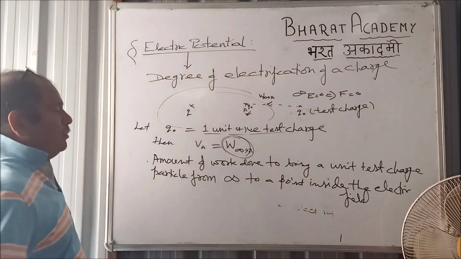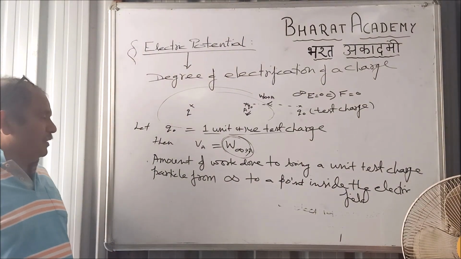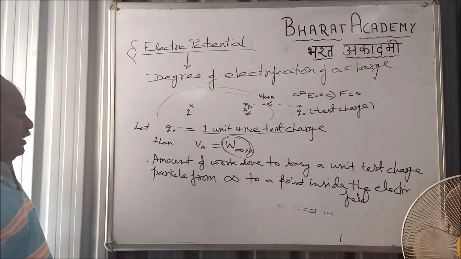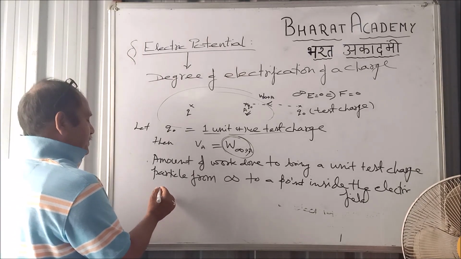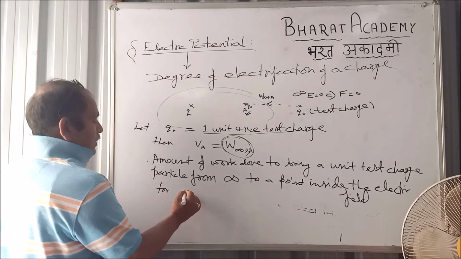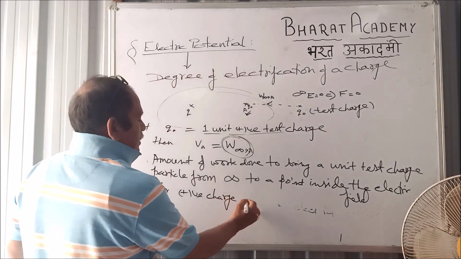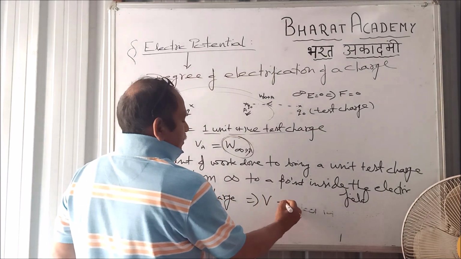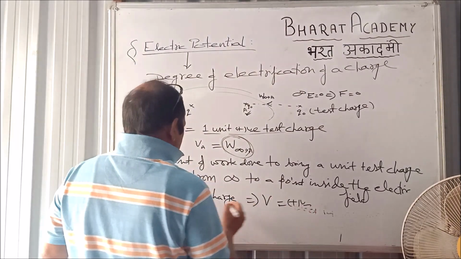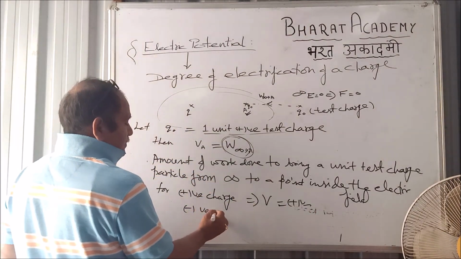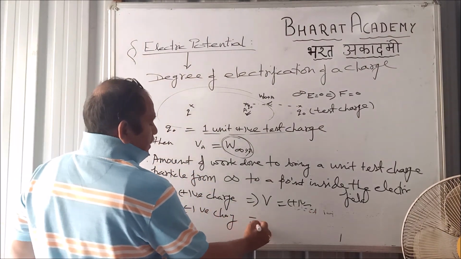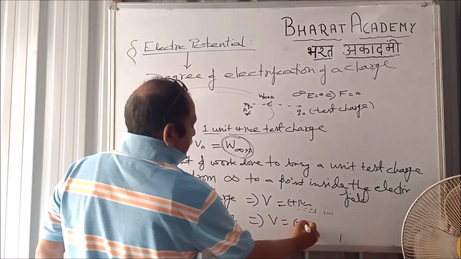So we did talk about that it will follow the algebraic law of addition and subtraction. What does it mean? If the point charge is positive, for positive charge, this electric potential V will be positive. For negative charge, it will be negative.